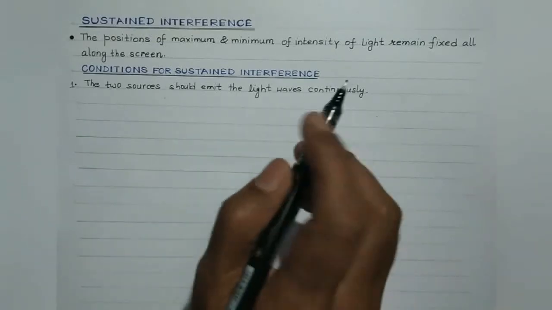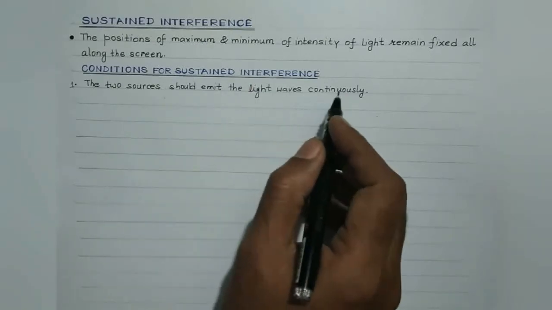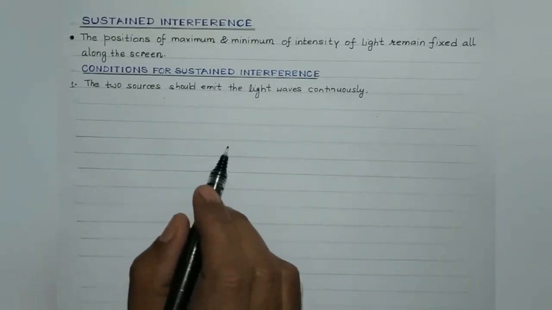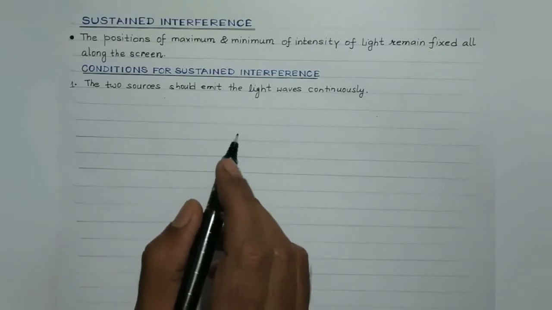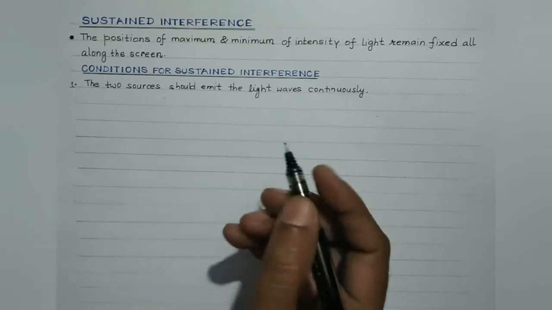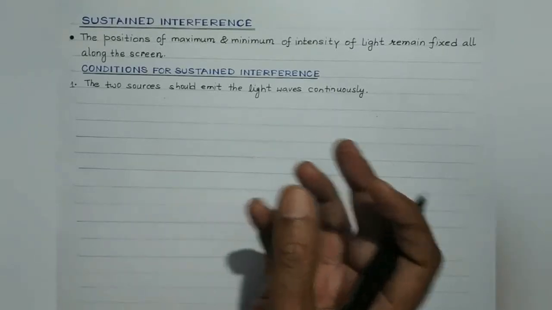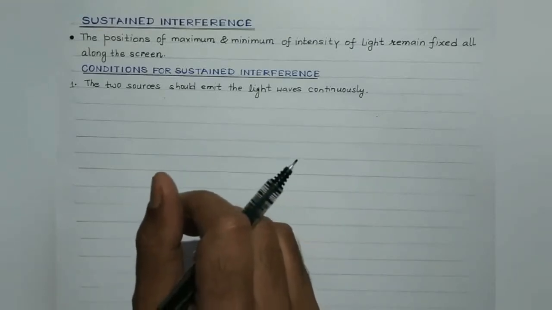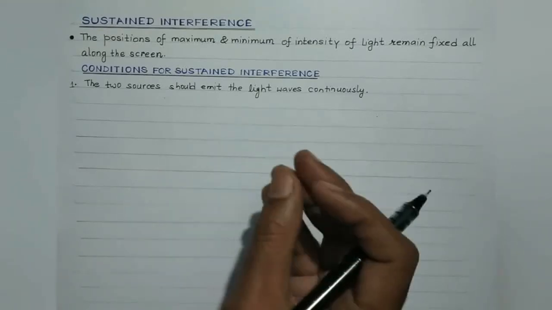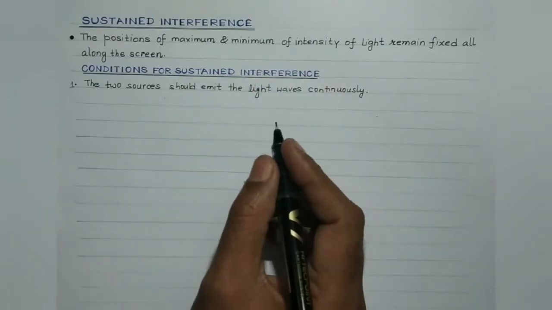That is, two independent sources of light cannot emit the light waves continuously. So sustained interference pattern can be obtained only when coherent sources are used. Now students, coherent sources are those sources which are derived from the same parent source, right? I mean, the two sources are derived from a single source, and such sources are called coherent sources, right?